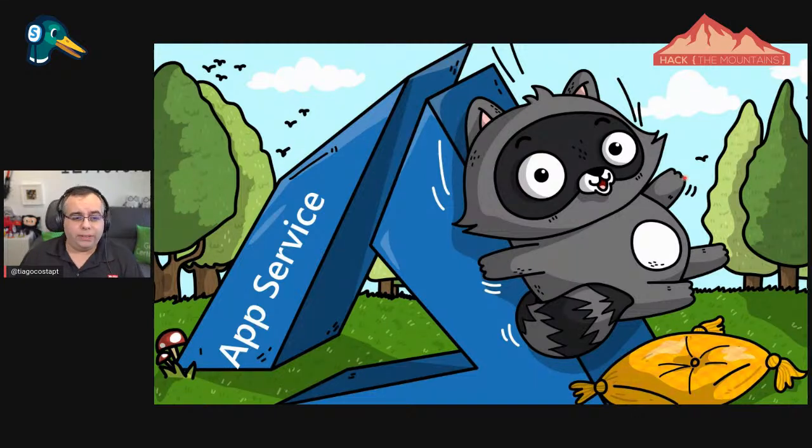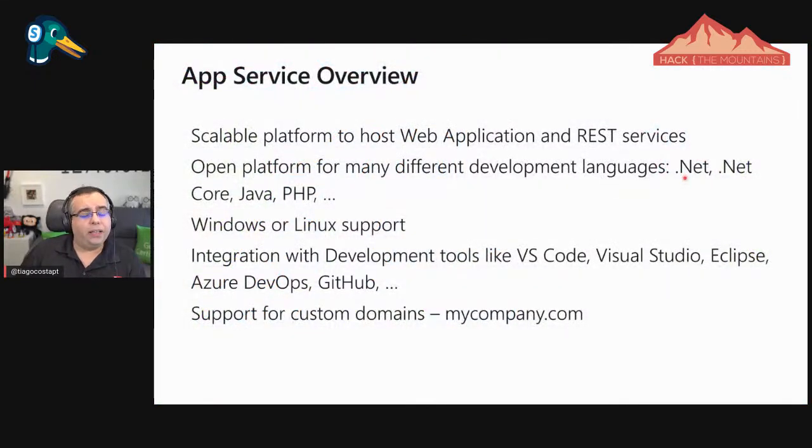The app service clearly fits on that last bit there, on that app service platform as a service. And what is the app service? So the app service is a scalable platform that we have on Azure to host web applications and REST services. We're not going to build them here. We build them in .NET Core, Python, Java, PHP, and all of those are going to be supported in here. So we can host them in the app service.